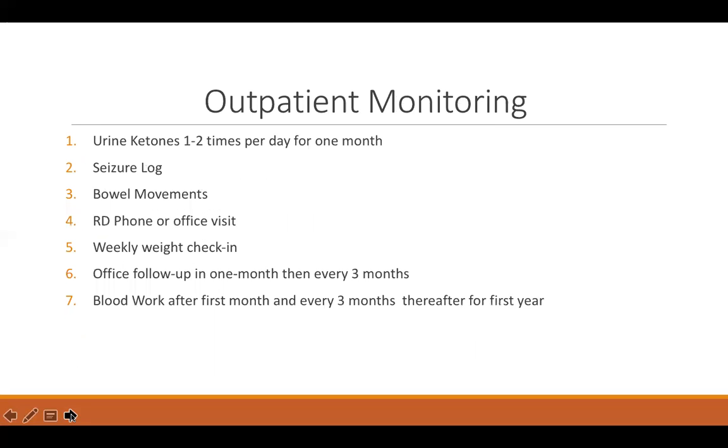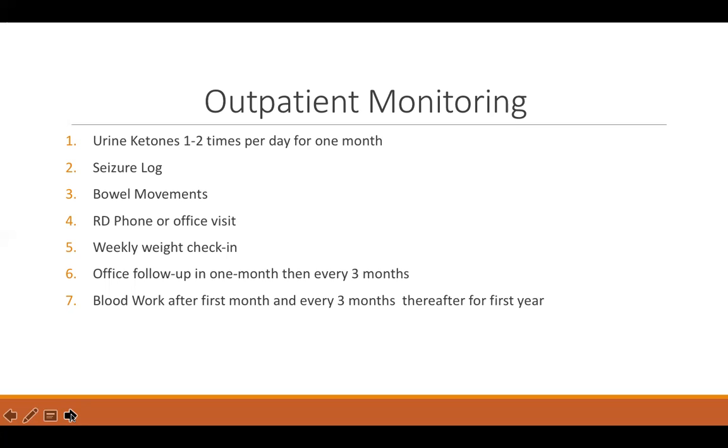And as mentioned, for outpatient monitoring, we do want parents to check urine ketones 1 to 2 times per day for 1 month, just to make sure the patient is stable and staying within ketosis. We offer parents a seizure log, of course, to see the progress. Is this diet working? Is there a reduction in seizures, or are things staying the same? If nothing is changing, then why continue on with the diet? Also, we want to make sure patients are having normal bowel movements because, as mentioned earlier, these patients do experience constipation. We definitely don't want that.